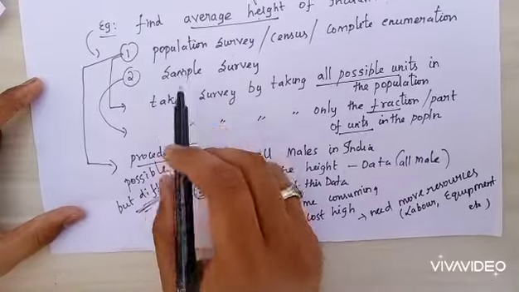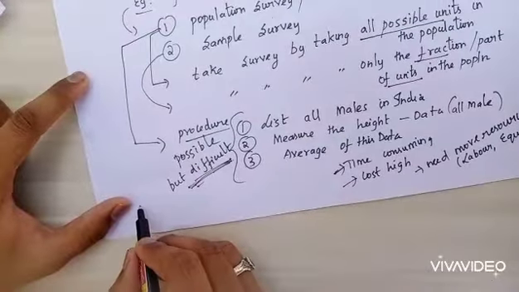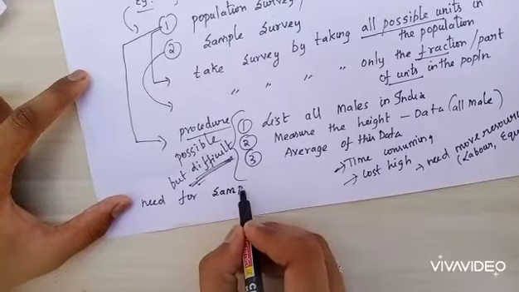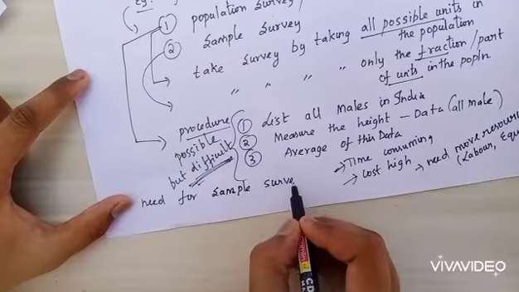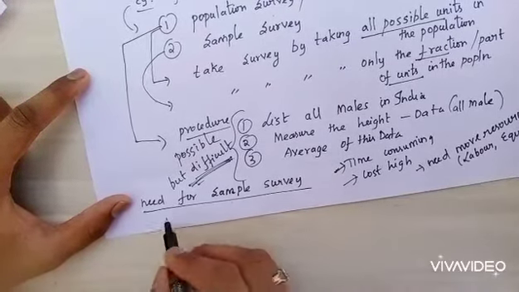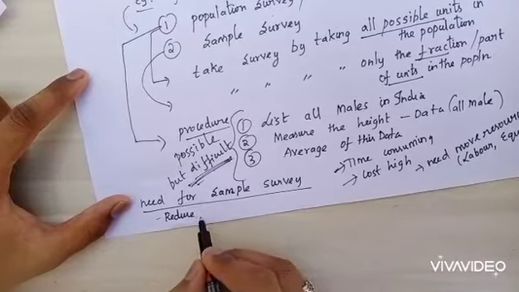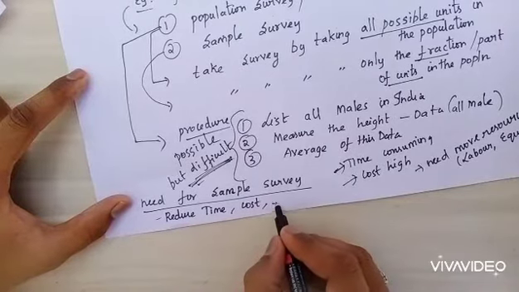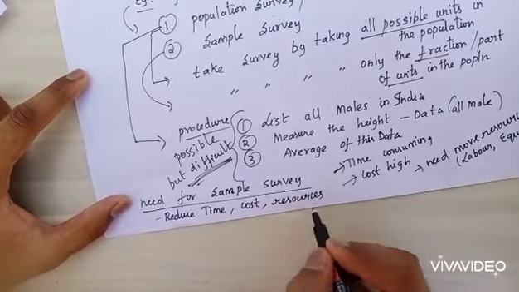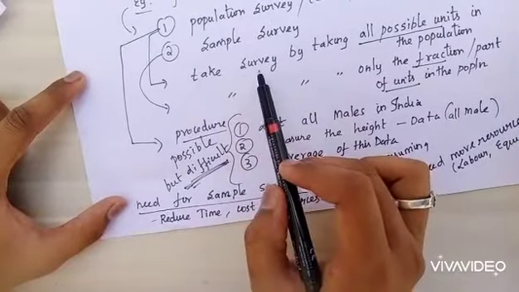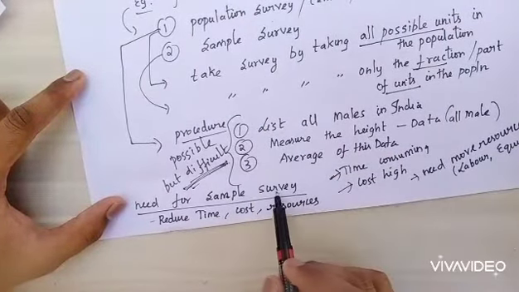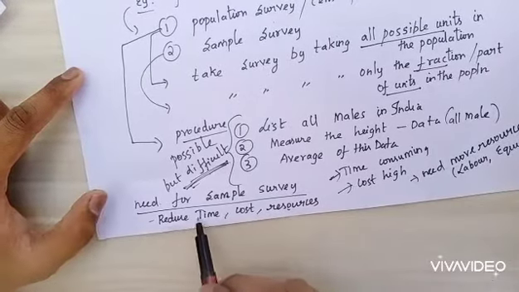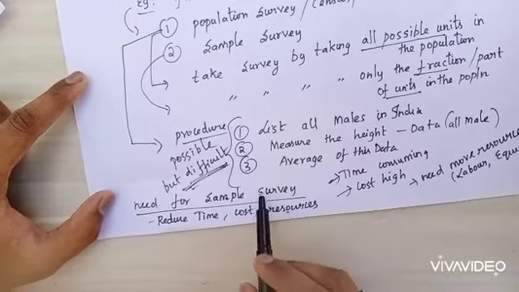So we are going for sample survey. What is the need for sample survey? Why we are going for sample survey means to reduce time, cost and resources. Population survey is possible, but it is very difficult. So we are going for sample survey, because to reduce the time, cost and resources. In these three things, we are going for sample survey.